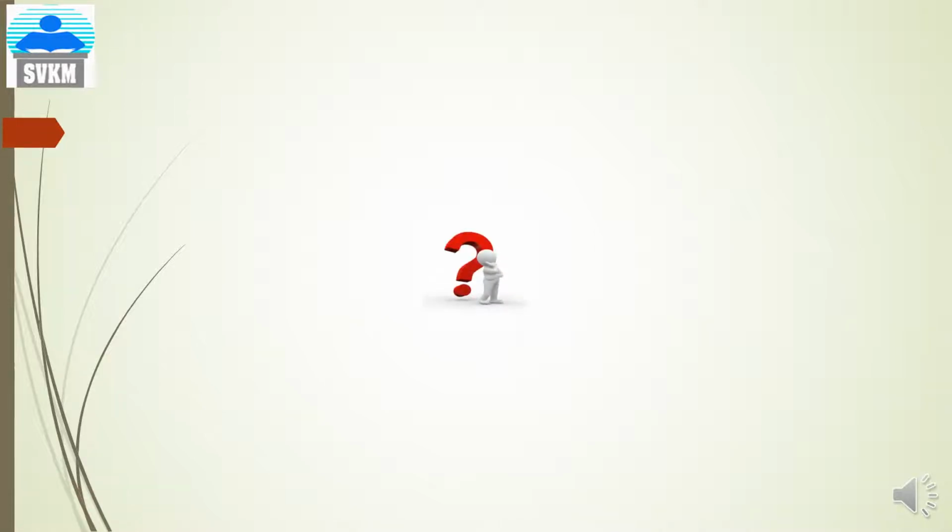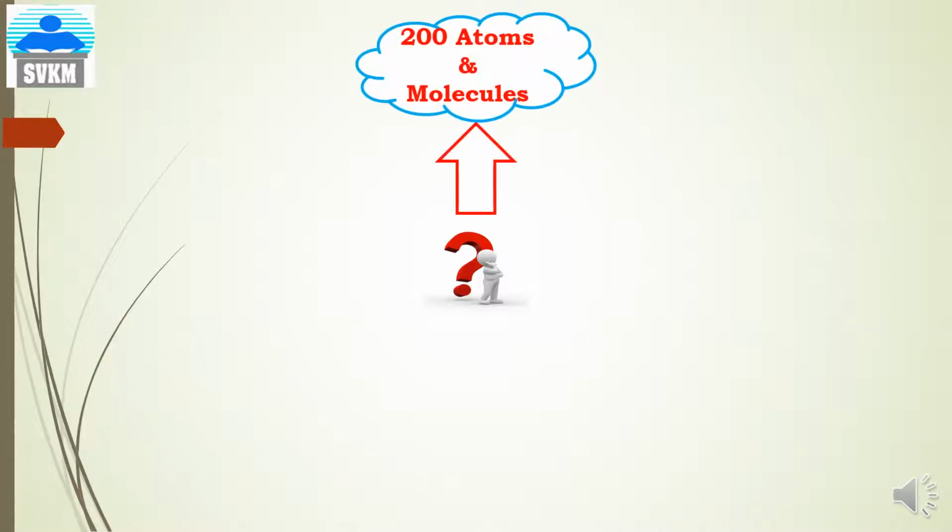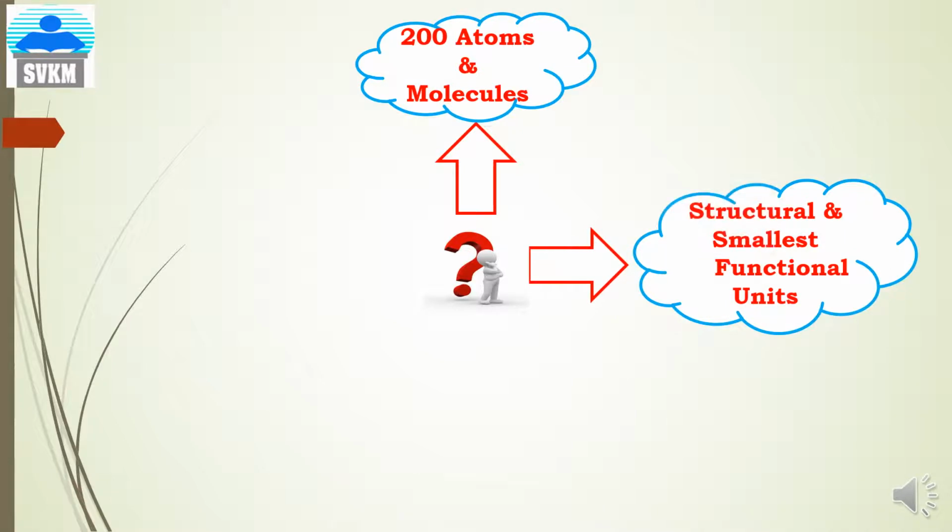Now, before we start, the first question which comes to mind is, what is the cell? A cell is made up of around 200 atoms and molecules. They are combined together and they form the cell. As we know, the cell is the structural and functional unit, and it is the smallest in nature.